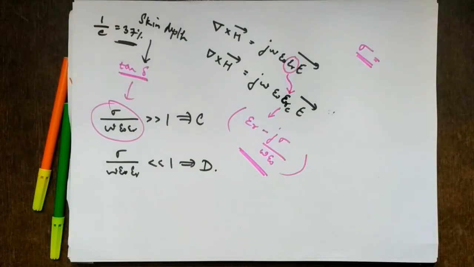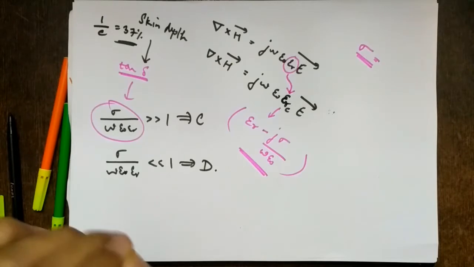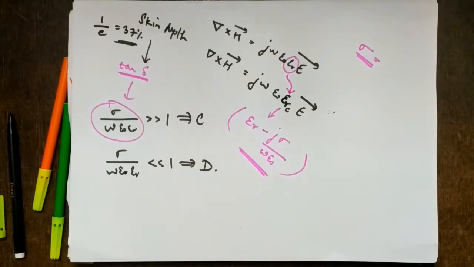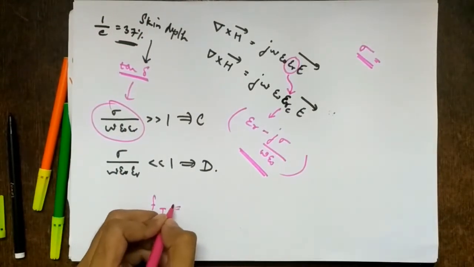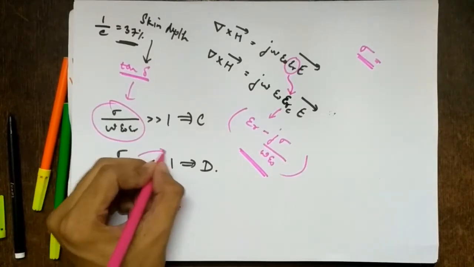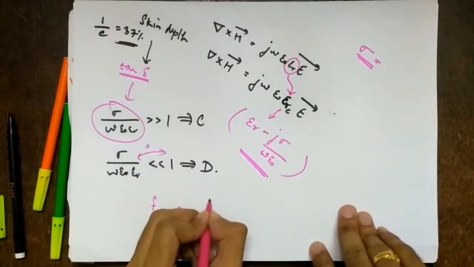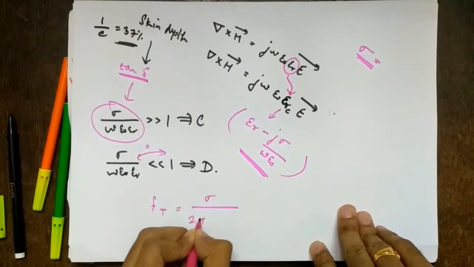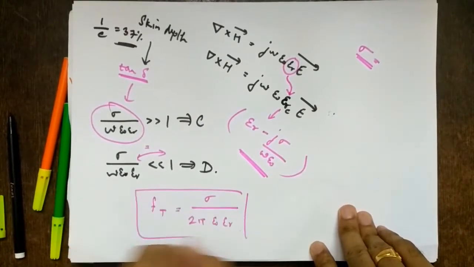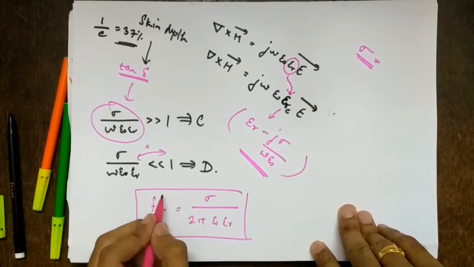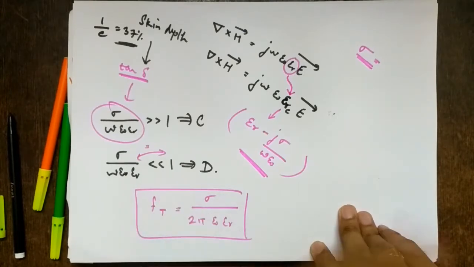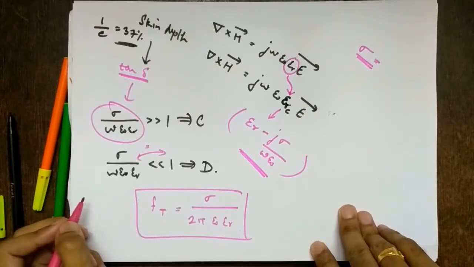We saw in boundary conditions that an electromagnetic wave cannot penetrate through a conductor, but actually it can penetrate by a very small amount, and that small amount is usually in the range of micrometers, right? So that is the concept of skin depth. Then apart from this, we saw the expression for threshold frequency. We equated these two and found it as sigma upon 2 pi epsilon 0 epsilon r. So what does this frequency tell? This is the frequency at which the medium changes from a dielectric to a conductor, or vice versa, right? So this is called the threshold frequency, right?